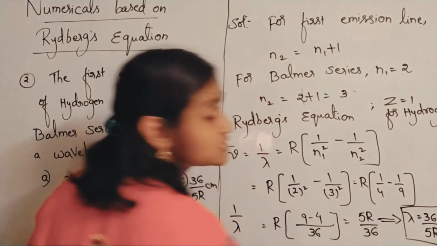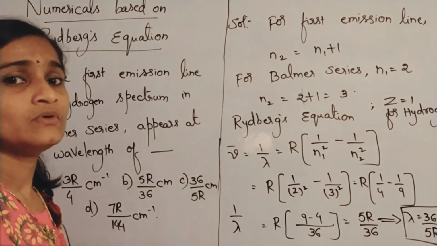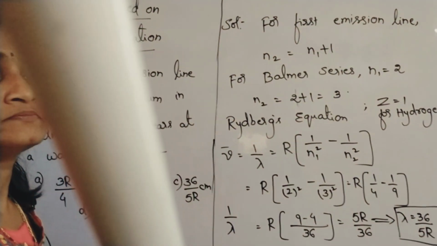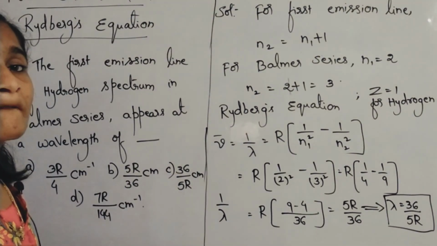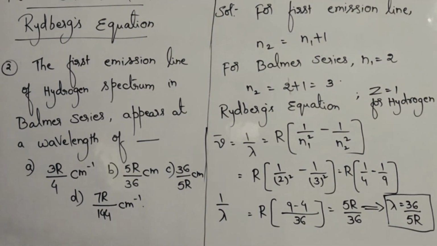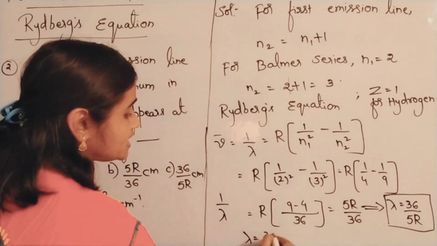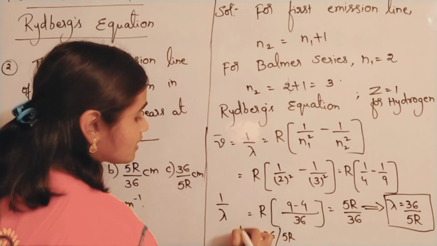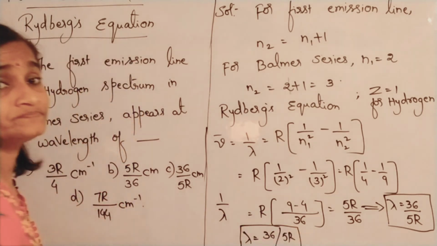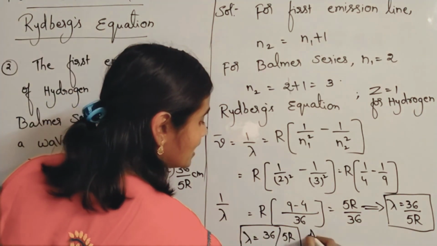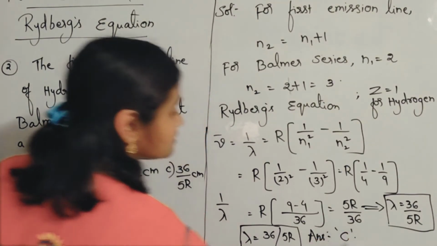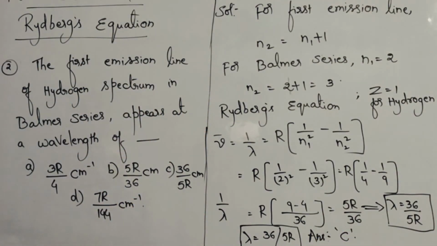So this will be your answer, option C. Numerical models will be like this only. Please note down. Let us go for the third numerical.